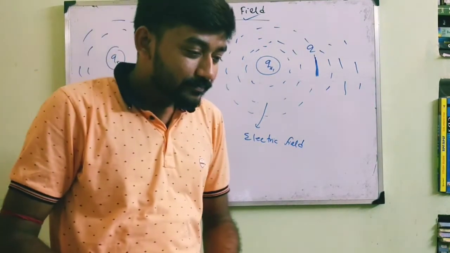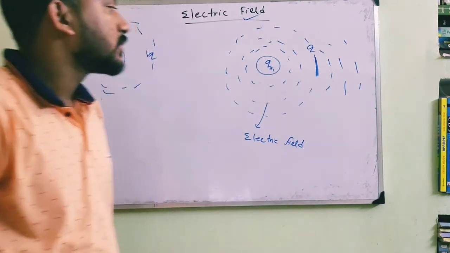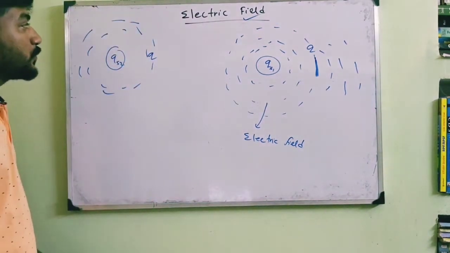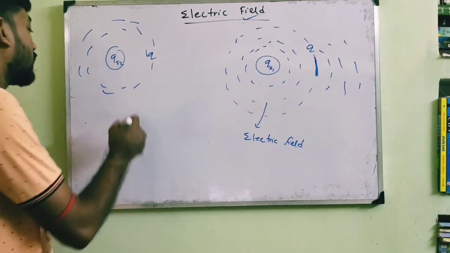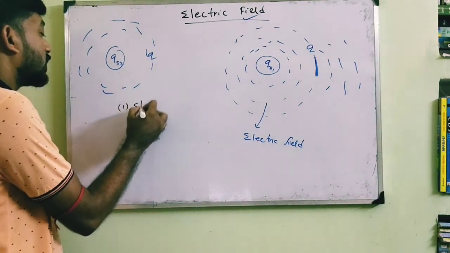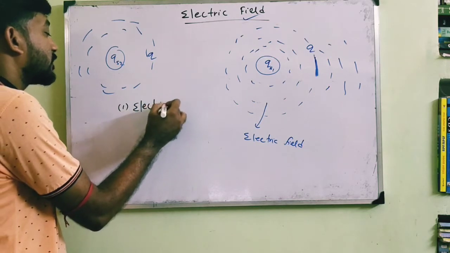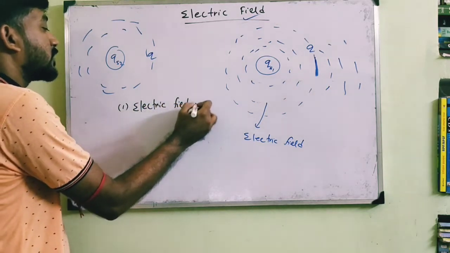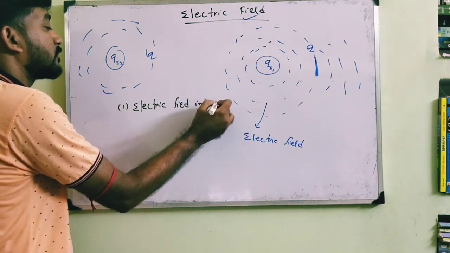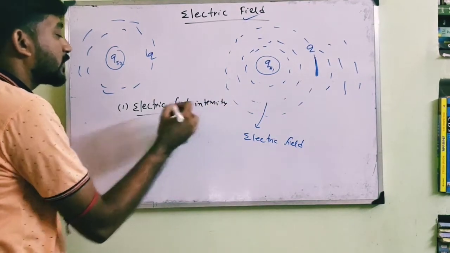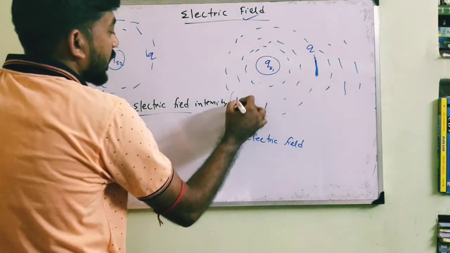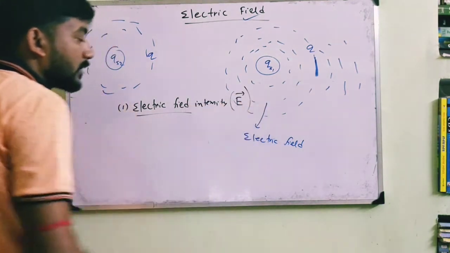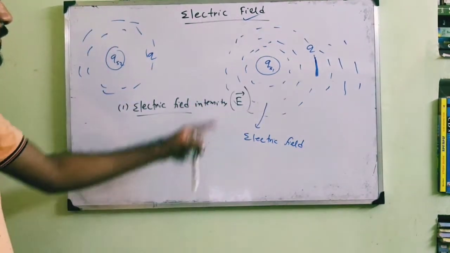For that purpose, two physical quantities are defined. One is the electric field intensity, sometimes called the electric field only, and this is denoted as E vector. Keep in mind, this is a vector quantity.